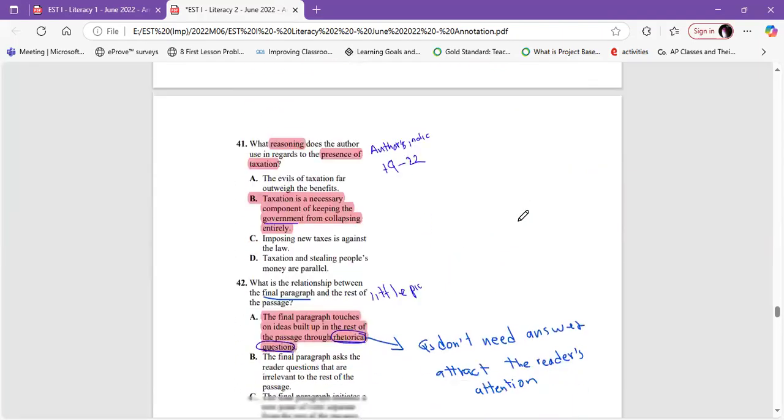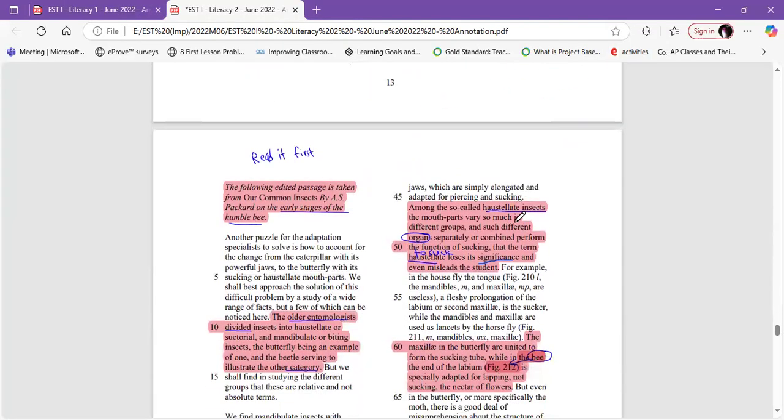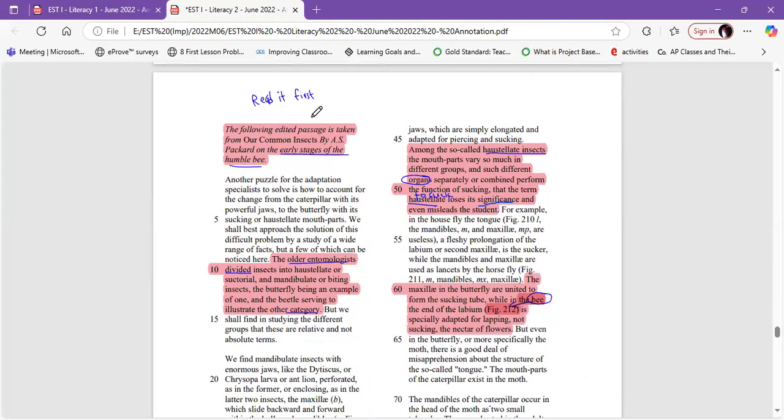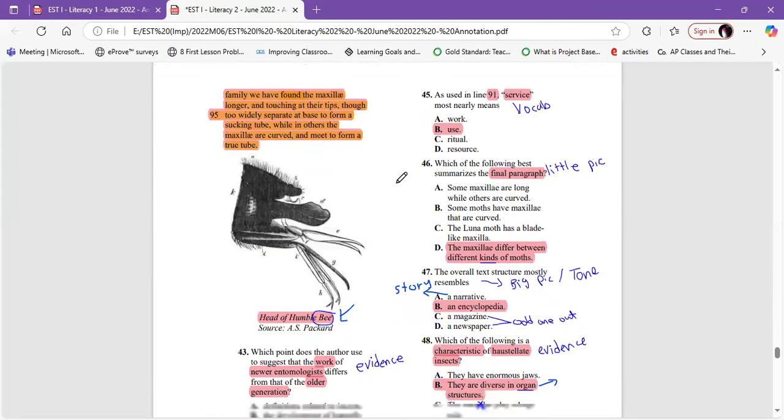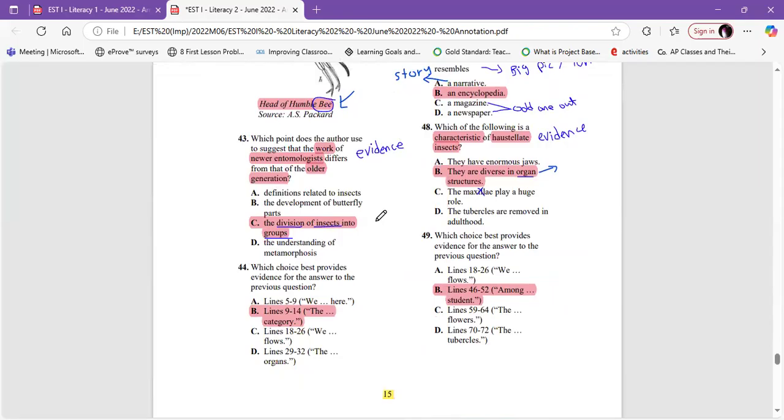The last question in your mistakes is 44, the last passage. The following edited passage is taken from Our Common Insects by A.S. Packard on the early stages of the humblebee, a scientific one. Question 44, again, evidence. Today is the evidence day.